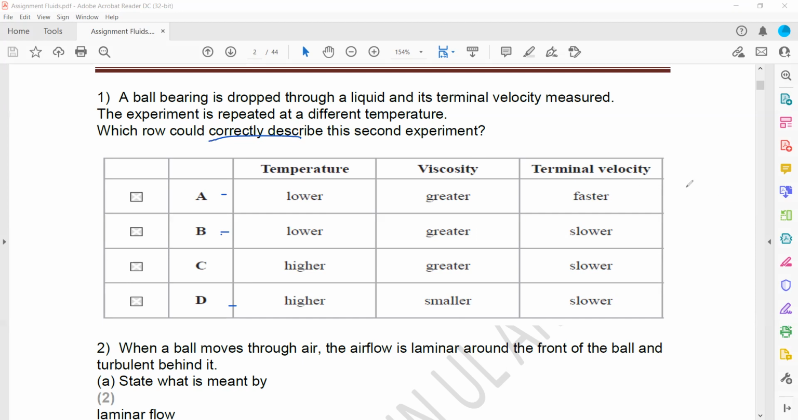Then what happened to terminal velocity? If the viscosity increases, then the object does not flow easily, so the terminal velocity will decrease. So A cannot be the final answer. When we check B, if it's a greater viscosity, the object will flow at a slower speed in the fluid. So the terminal velocity will decrease. That's why B is the right answer.